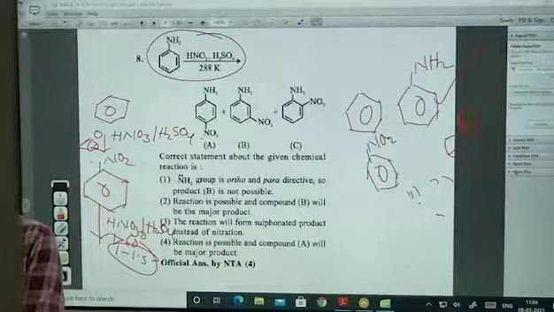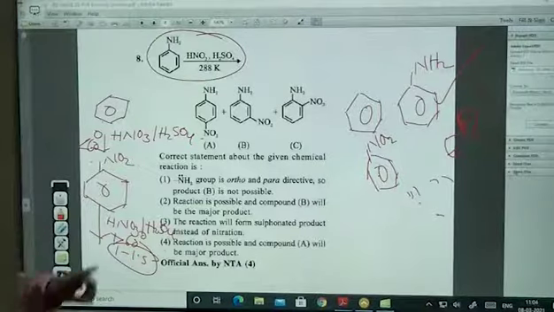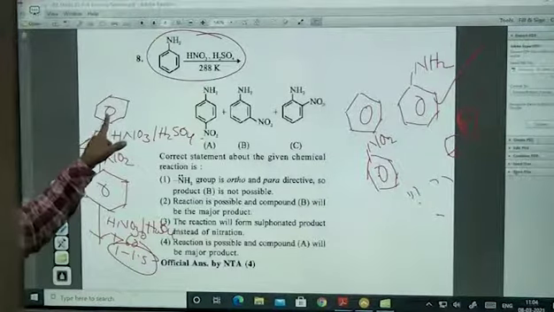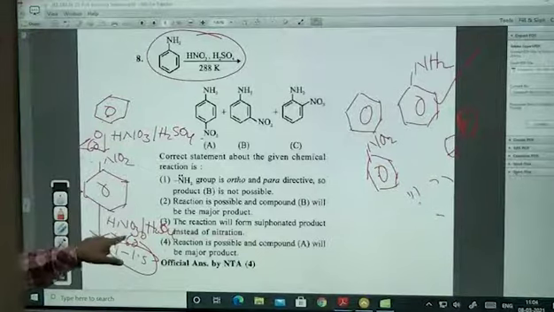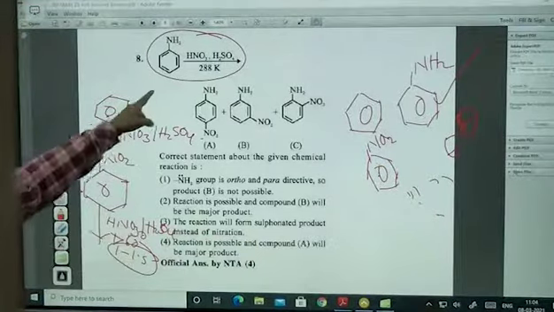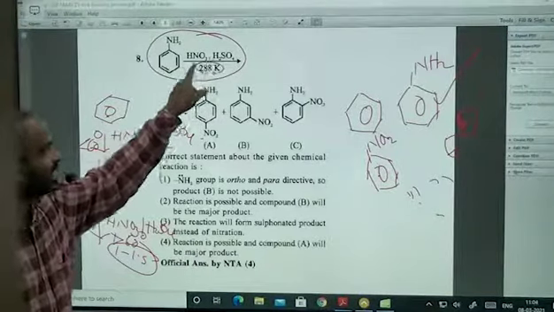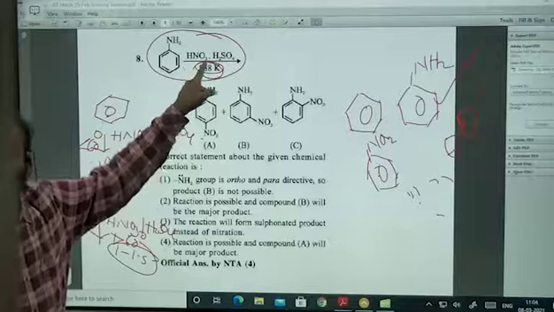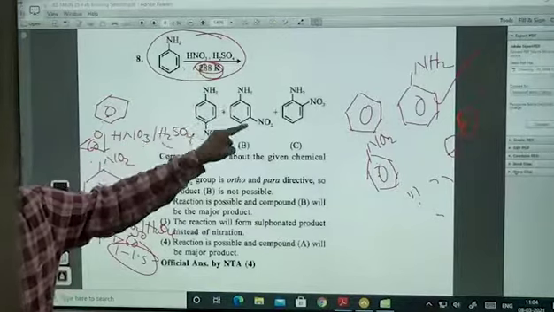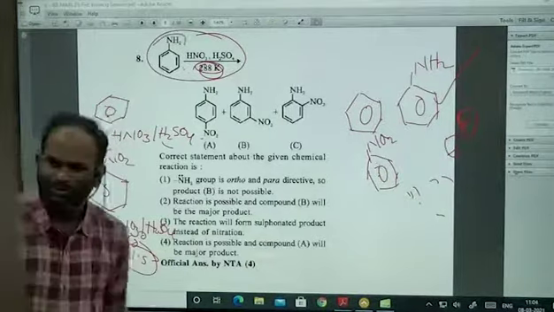Just to prepare the nitration mixture, it will take half an hour. And after that you have to add the benzene, and at less than 60 degrees you have to heat it. This is 60 to 80 degrees Celsius, you have to heat it for 1 to 1.5 hours. Look at this, how beautiful this is. Look at this temperature, 288, which is less than room temperature. Which means this group is a highly active group. That's it.